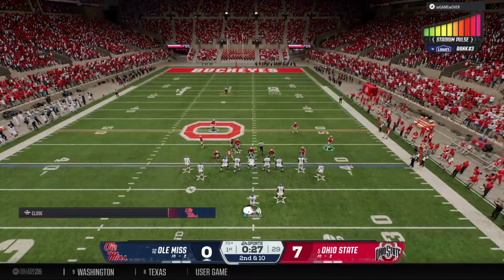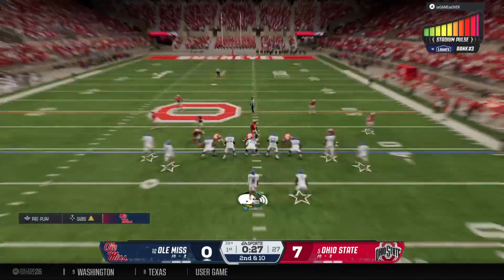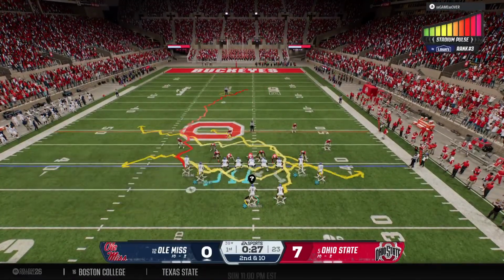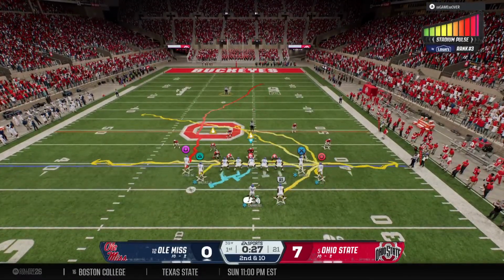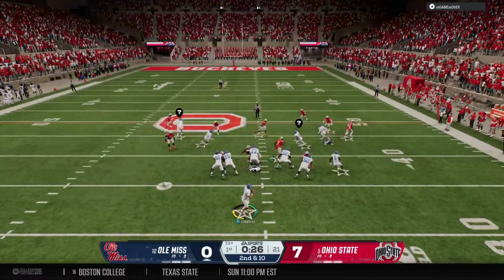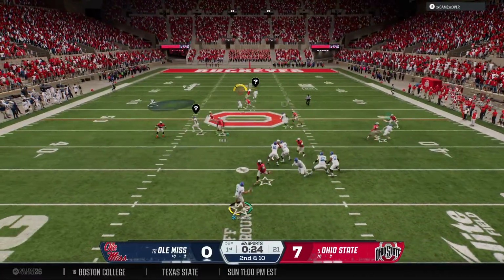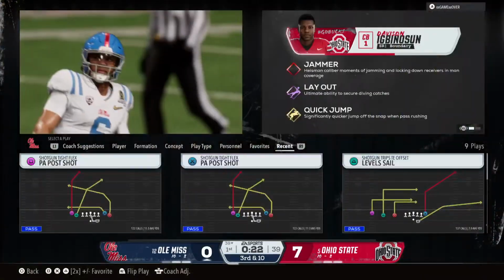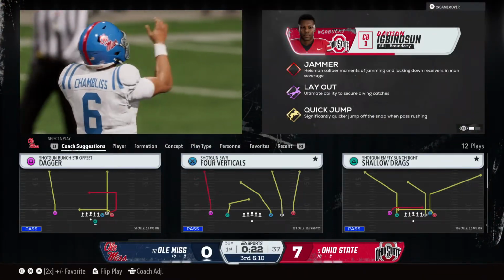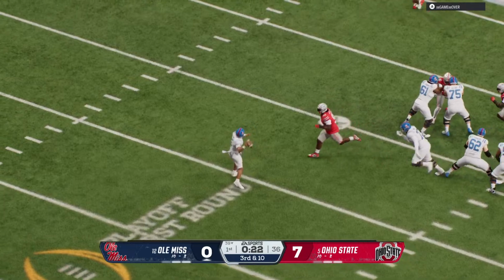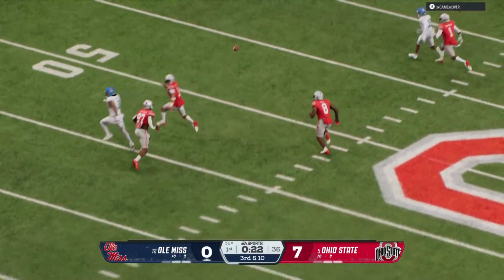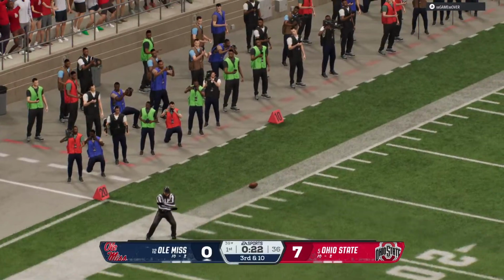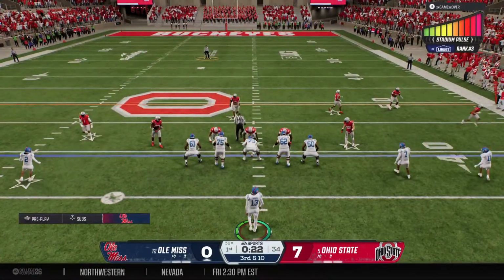Getting set up. Here's second down. Looking for a receiver. Delivers quickly to the left side. Tried to press the ball deep, but it's incomplete. Well, the offensive coordinator with the right call, trying to take a shot there, but just poor execution. They couldn't come up with a big play. Let's see if the coach tries it again later, maybe in the second half.